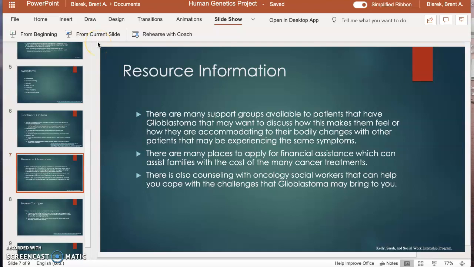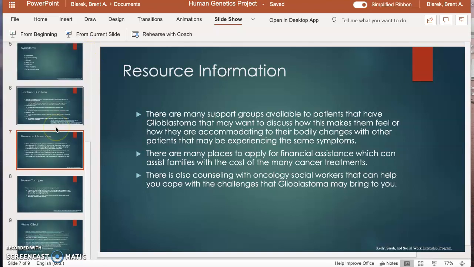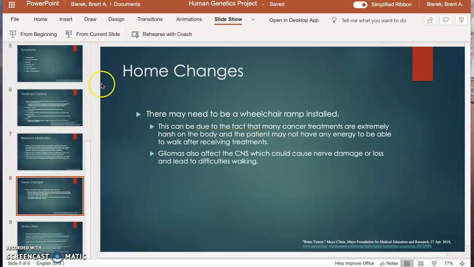Resource information. There are many support groups available to patients that have glioblastoma that may want to discuss how this makes them feel or how they are accommodating to their bodily changes with other patients that may be experiencing the same symptoms. There are many places to apply for financial assistance, which can assist families with the cost of the many cancer treatments. There is also counseling with oncology social workers that can help you cope with the challenges that glioblastoma may bring to you personally.